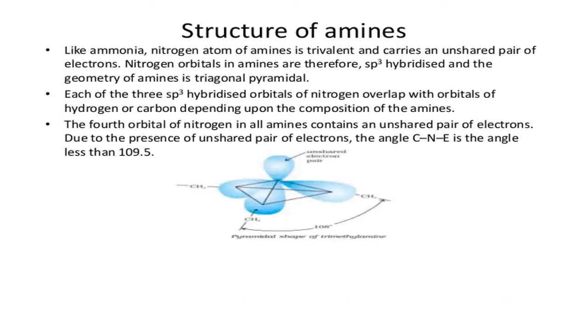Now, structure of amine. Structure of amine is similar to ammonia because they are derivatives of ammonia, no? That's why the structure is the same. What is the structure of ammonia? Ammonia is NH3. It looks like a tetrahedral, okay, and it is a triangular pyramidal where N is at the center and three hydrogen atoms are there. So N is sp3.